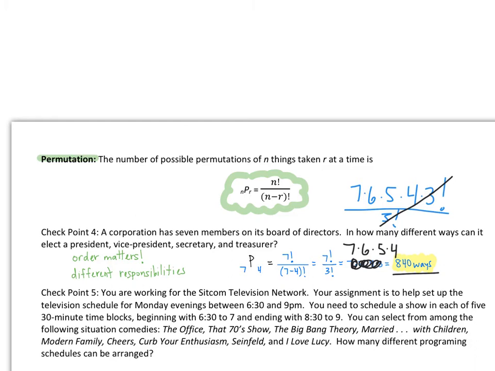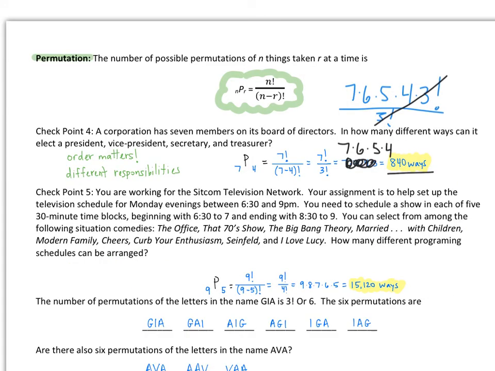Try checkpoint 5 right below with the sitcom television network. See if you can come up with your answer using the permutation formula. Okay, so after reading through, you should realize there are 9 shows that need to fill 5 spots. So we're going to have 9 factorial over 9 minus 5 factorial, or simply 9 factorial over 4 factorial. Hopefully you realize that this simplifies as 9 times 8 times 7 times 6 times 5, and throwing this onto the calculator, you get 15,120 different ways.